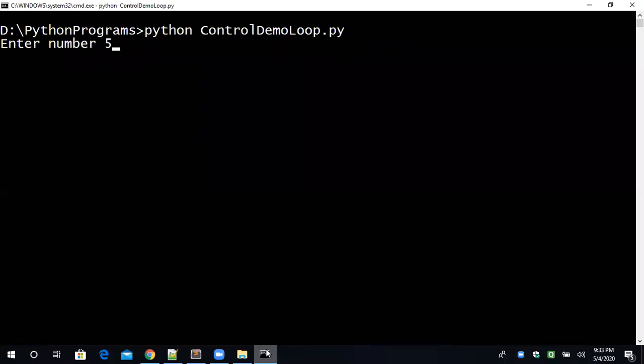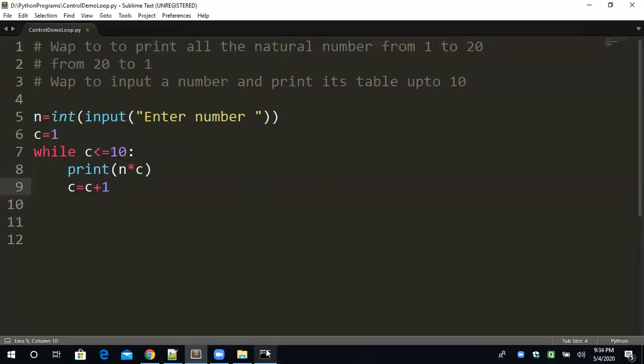Okay, so I've taken 5 as the input. So the table of 5 should be generated, from 5 to 50. Output is coming. Yes, output is coming. Okay. I'm just changing the number to 10. Output is coming. No problem. Okay, fine. So should I explain it? Okay, just a moment. I will take a short dry run. Then you will understand better.